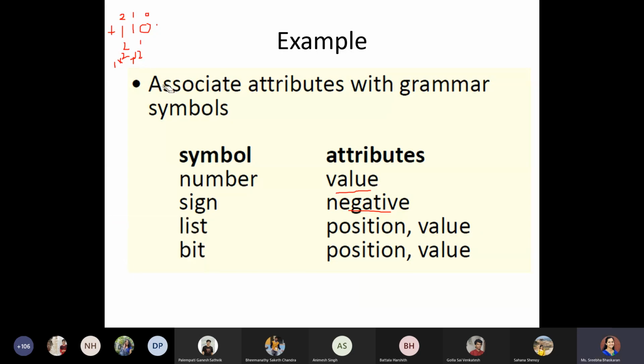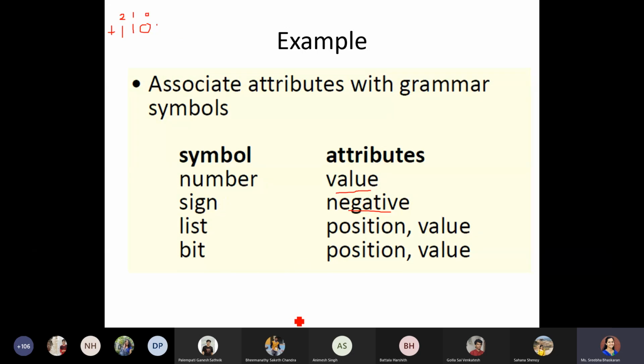Hope you remember that conversion of a binary number to a decimal, which would be written as 1 into 2 to the power of 2 plus 1 into 2 to the power of 1 plus 0 into 2 to the power of 0. So you would end up having 2 to the power of 2, which is 4, 2 to the power of 1, which is 2. So 2 plus 4, which would be 6.